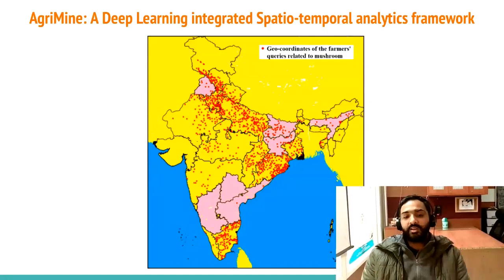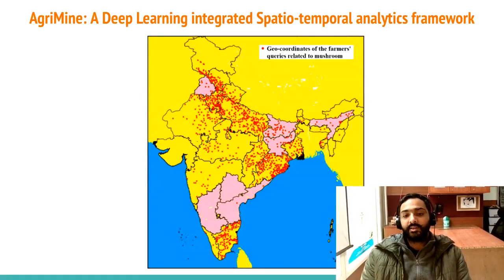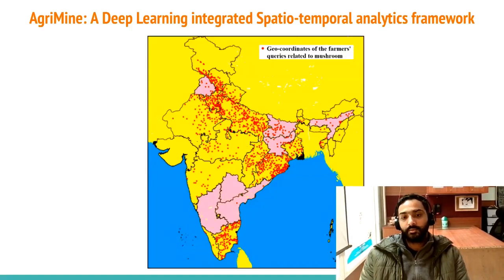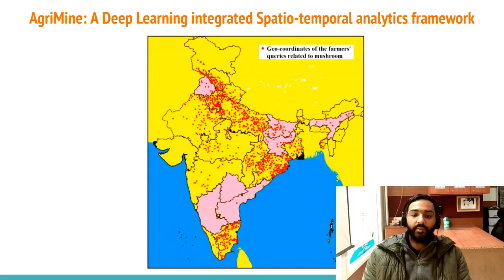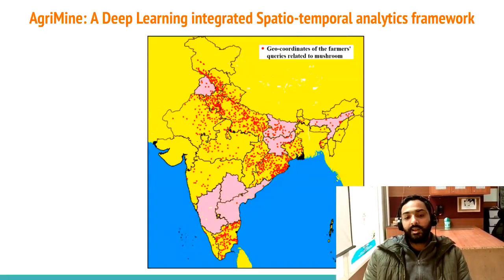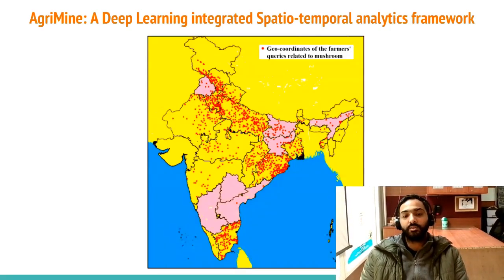These pink colored states are those identified as the most potential states where farmers should grow mushroom, where the geographical location is also good and farmers can have more benefit if this crop is given more importance in terms of agricultural extension activity.